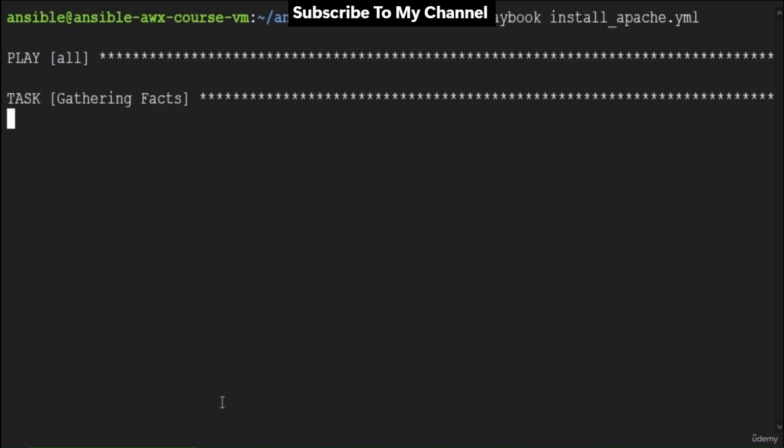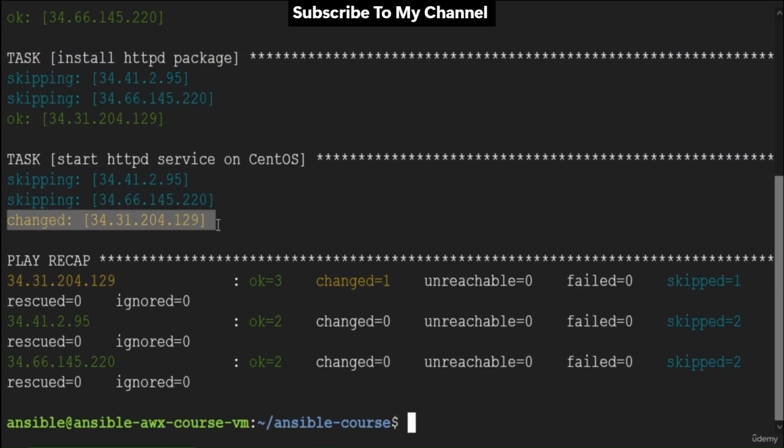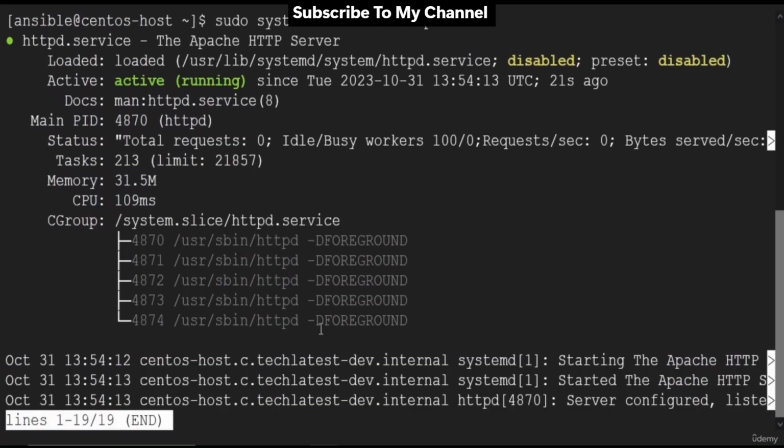There is one change in the start HTTPD service on CentOS play. Let's check the service on the host. Now it's active and running. Till now we have been installing packages on host machines. Now let's see how to uninstall the packages.